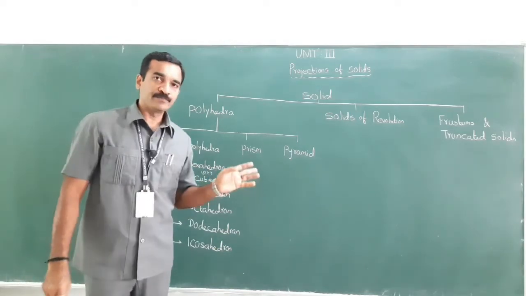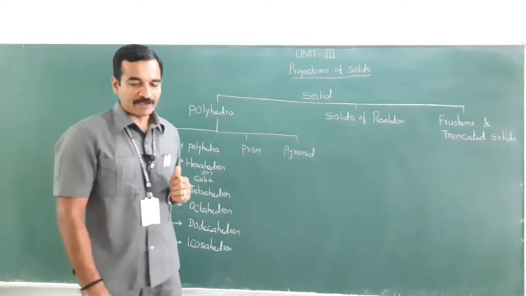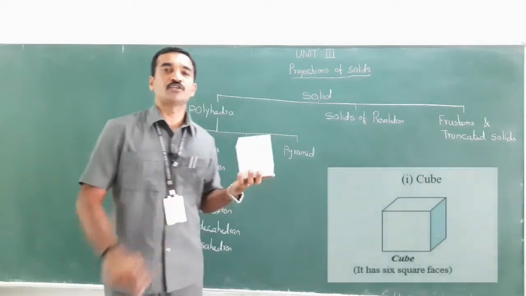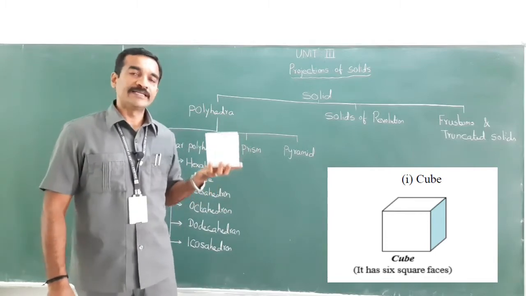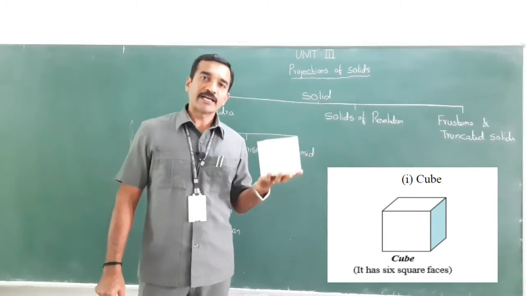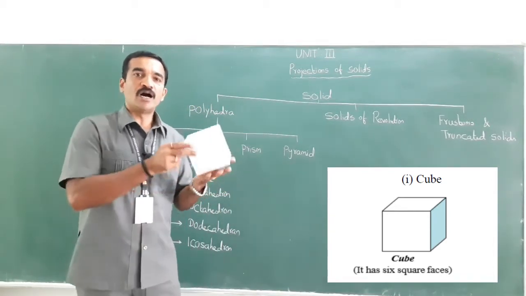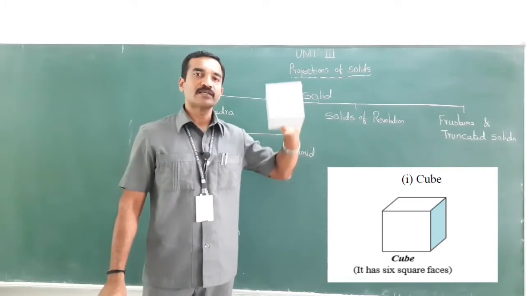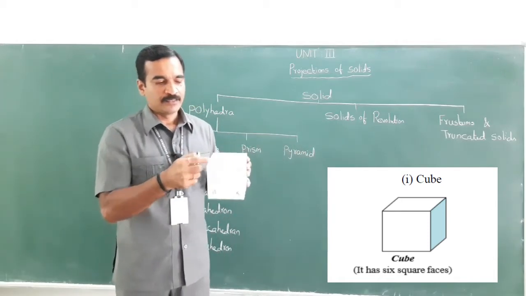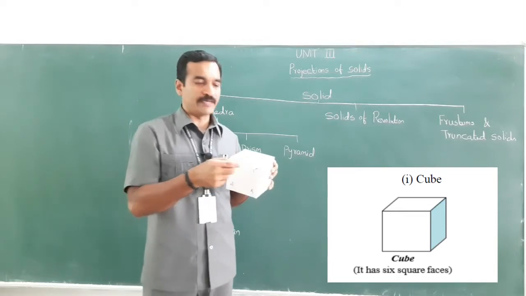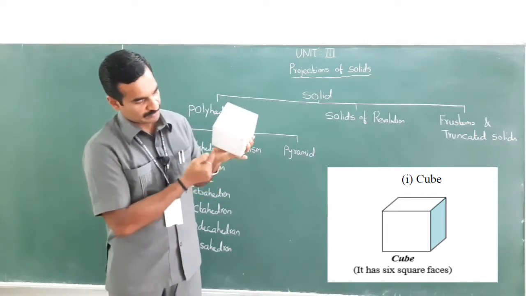So let me explain one by one. What do you mean by hexahedron or cube? Have you seen a cube? This is a cube. It has 6 faces, right? So it has 6 equal regular squares. Look at here, 1, 2, 3, 4, 5, 6. All sides are equal regular squares. These are faces. And these are corners. Corners are nothing but the intersection of edges.